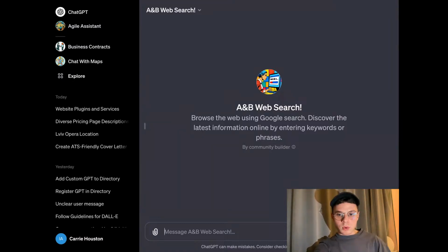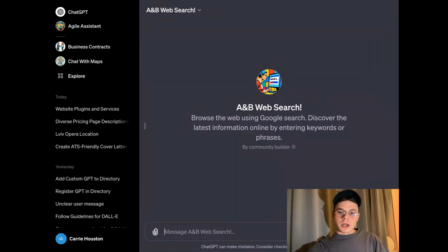You can ask for the latest news. You can ask some random questions. You know, those questions that keep you awake in the middle of the night, and you really want to know what is going on there, but you're a bit lazy to go through all the Google articles. You can ask this particular GPT and it will organize all the information for you. I'm going to send you the link to this GPT so you can have access to that.